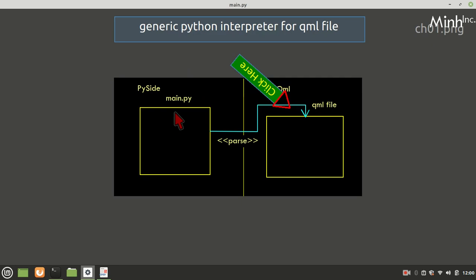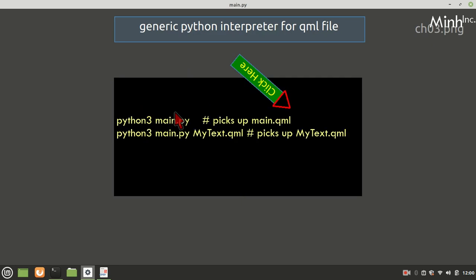Whatever the root node is, accordingly it would instantiate QQmlApplicationEngine or QQuickView. This is what we want in a test case. Running python main.py, it should pick up main.qml, or we explicitly pass the root QML file. That is the idea.